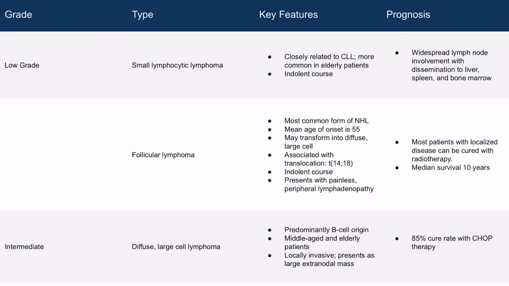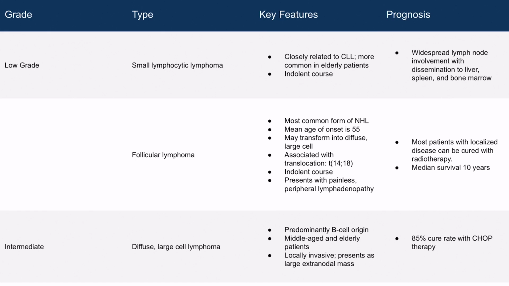Now we will look at these tables to help us recognize the high-yield information in relation to non-Hodgkin lymphomas. There are more than 20 different subtypes of non-Hodgkin lymphoma, arranged into several unique classification systems. One such classification system stratifies subtypes according to histological grade, which includes low-grade or indolent, intermediate grade, and high-grade, which is in the table on the next slide.